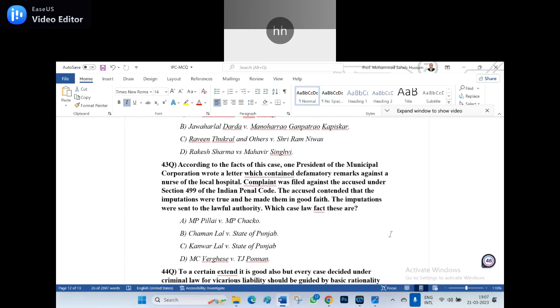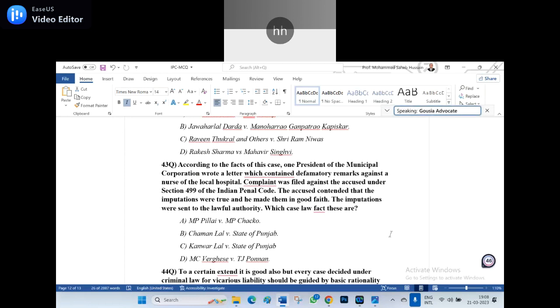A. MP Pillai versus MP Chako. B. Chamanlal versus State of Punjab. C. Kanwarlal versus State of Punjab. D. MC Varghese versus PJ Ponnam. Which case law facts have I given? Shoot. There are no negative marks. C, sir. Kanwarlal versus State of Punjab, maybe. Wrong.